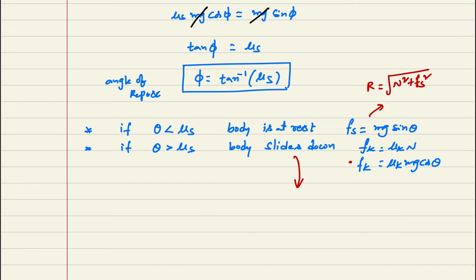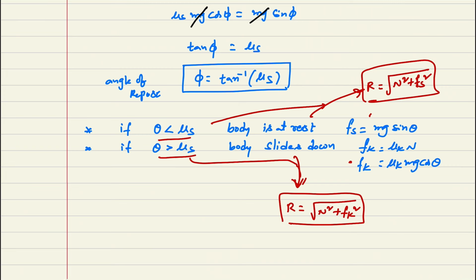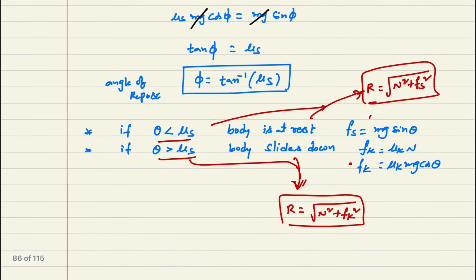In the first case, the R value is as before. Now the second case, here I am giving the contact force as under root of N square plus Fk square. This is my R value, and in the first case, you can check what the R value is.